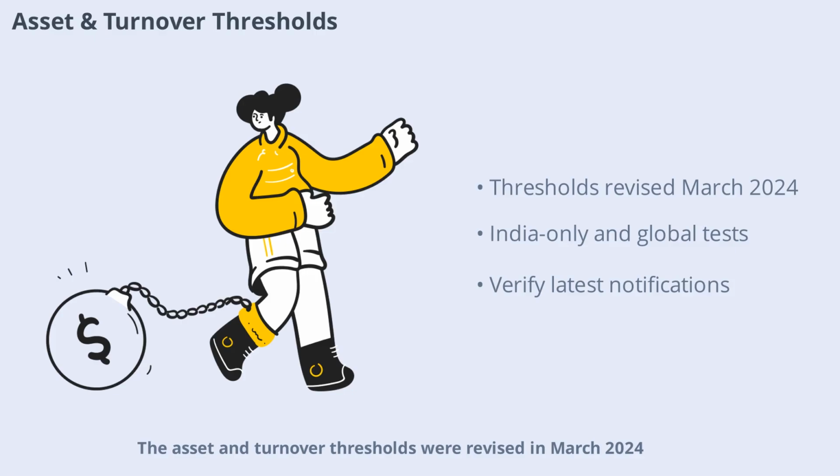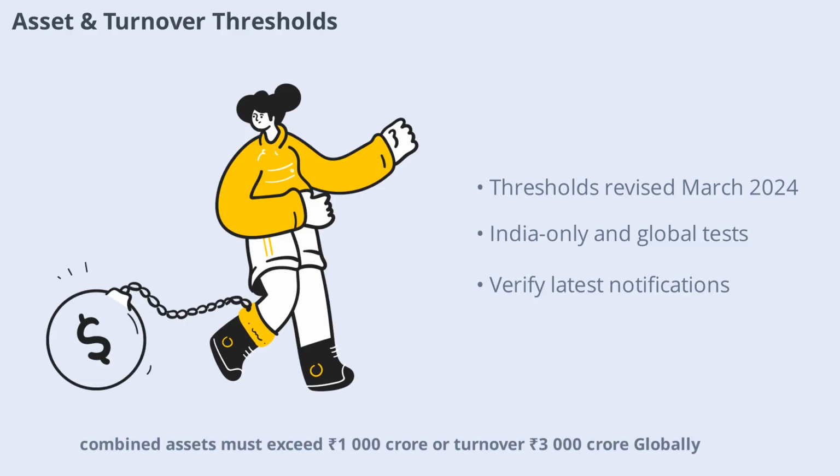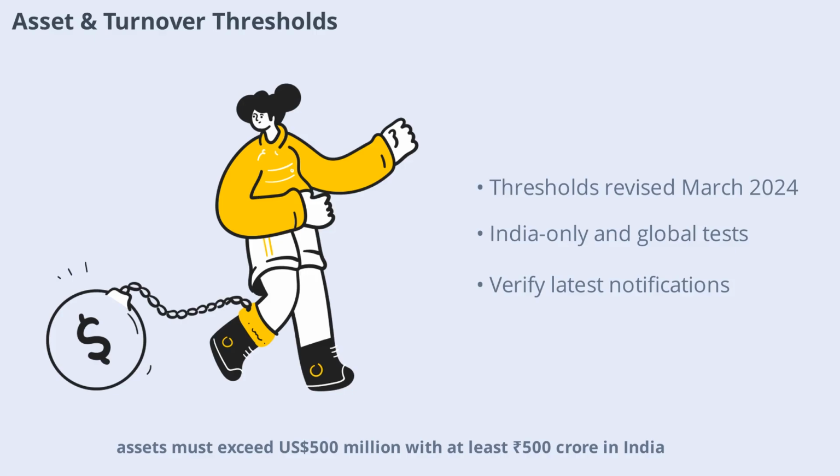Asset and turnover thresholds were revised in March 2024, increasing figures by 150% over previous levels. For India-only tests, combined assets must exceed 1,000 crore or turnover 3,000 crore. Globally, assets must exceed $500 million with at least 500 crore in India, or turnover $1,500 million with at least 1,500 crore in India. Group-level thresholds are also specified. These figures are subject to periodic review, so always verify the latest notifications before relying on them for any transaction.